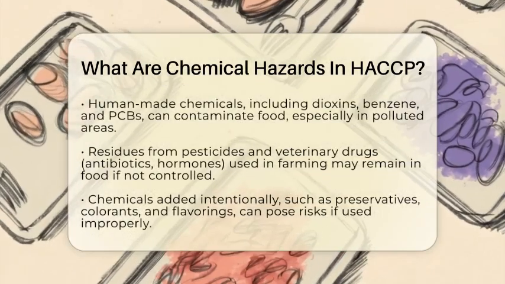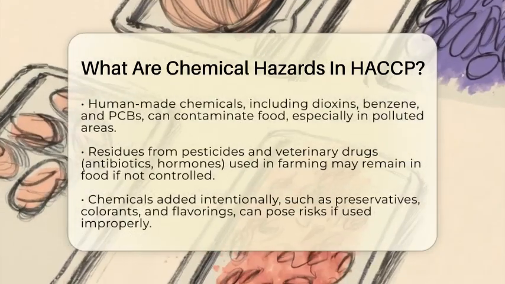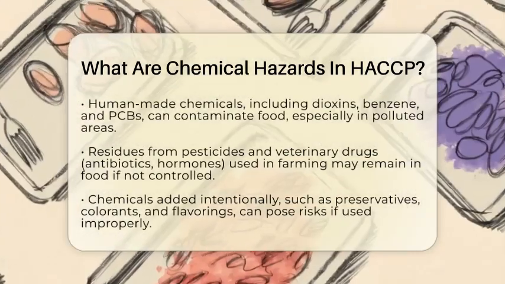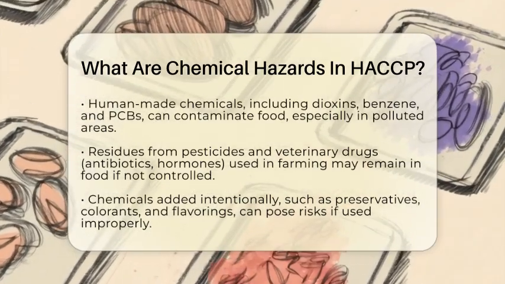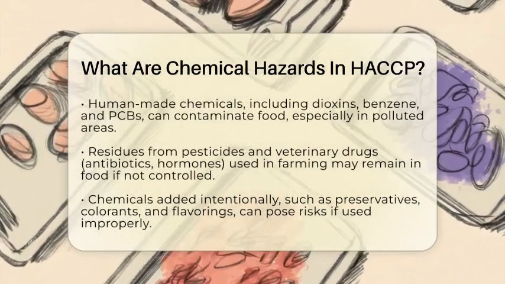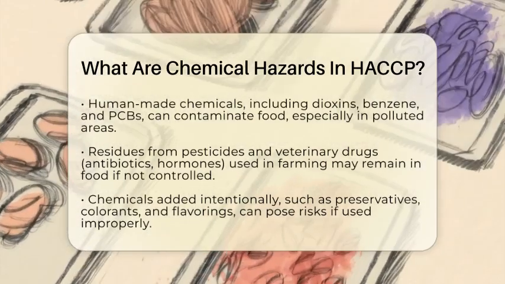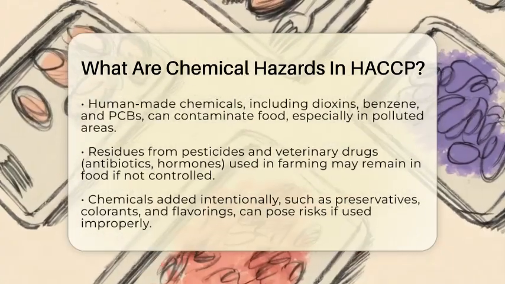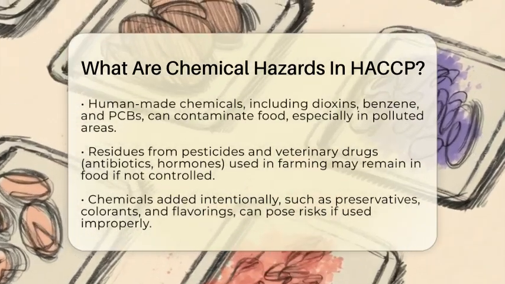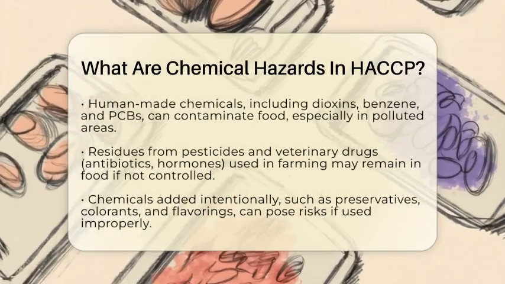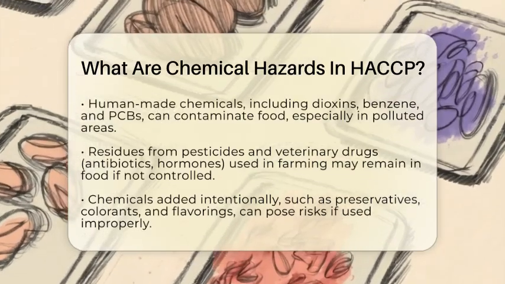Environmental contaminants are chemicals from the environment where food is grown or processed. Heavy metals like arsenic, lead, mercury, and cadmium can contaminate water, soil, or air and end up in food. Radioactive substances and human-made chemicals like dioxins, benzene, and polychlorinated biphenyls can also contaminate food, especially in polluted areas.